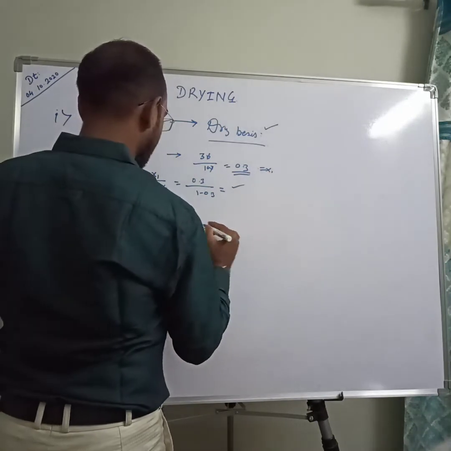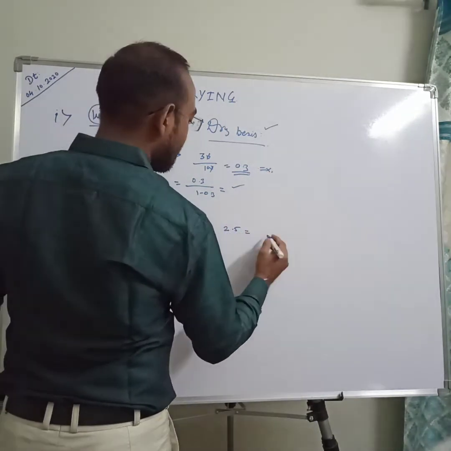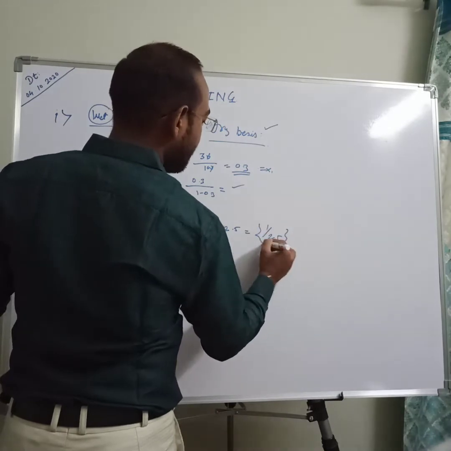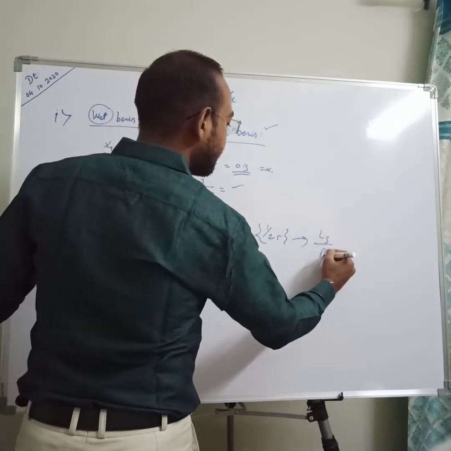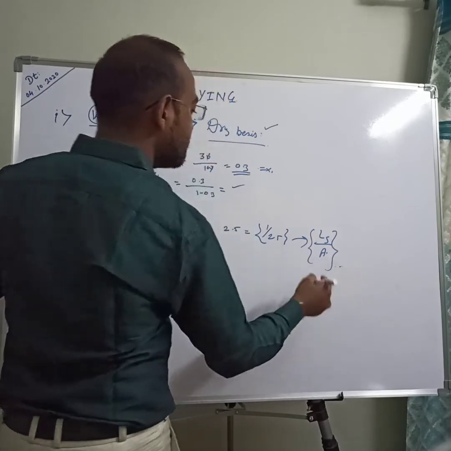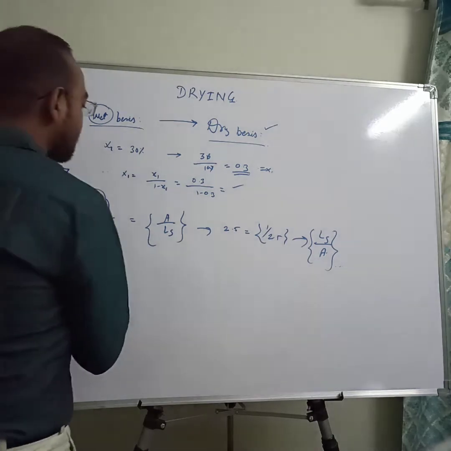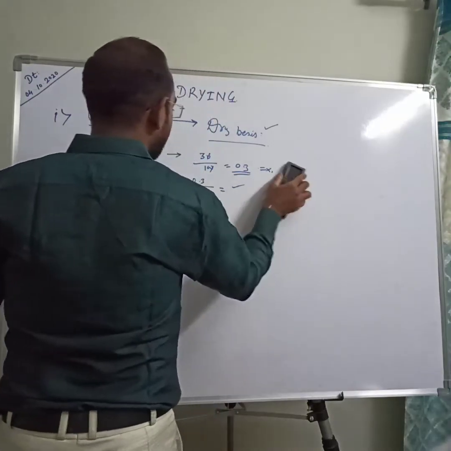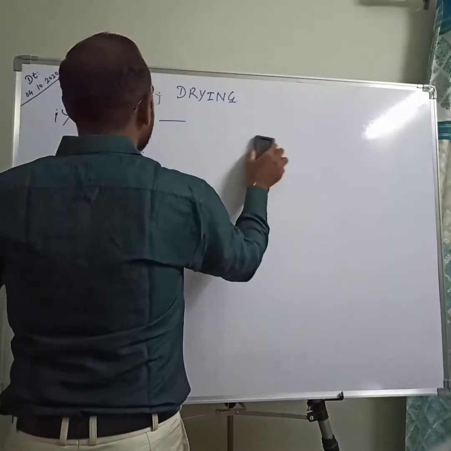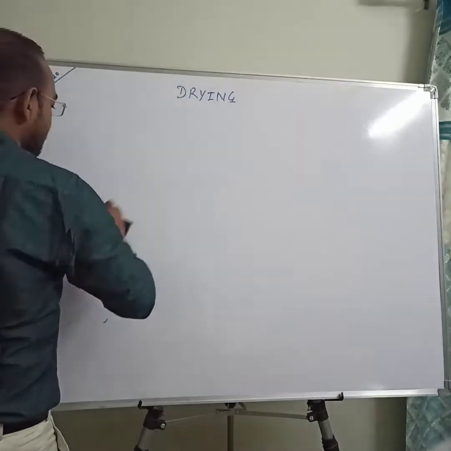That is, if this value is 2.5, then we invert it, 1 by 2.5, and are able to find Ls upon A, because this is the most required thing to calculate the time required. Okay, so this is all about the basic theoretical knowledge of drying, and every student must be aware of this knowledge before starting the numerical. So now we will move towards our first numerical.